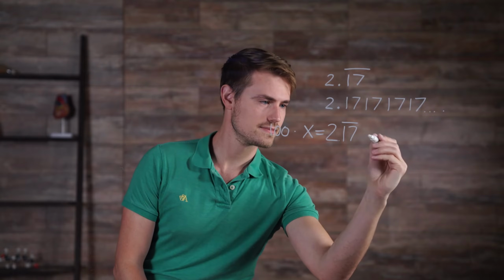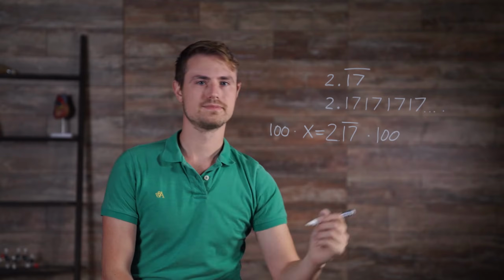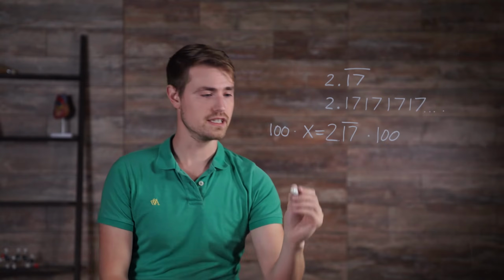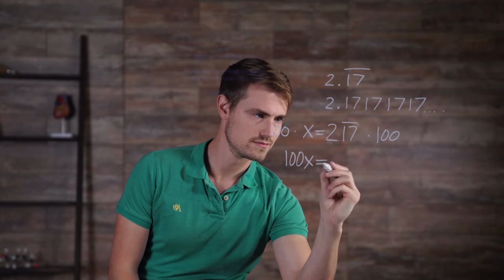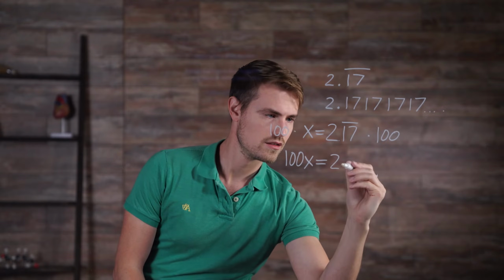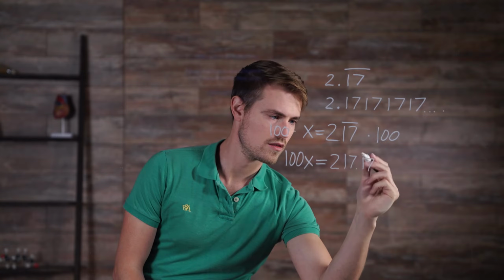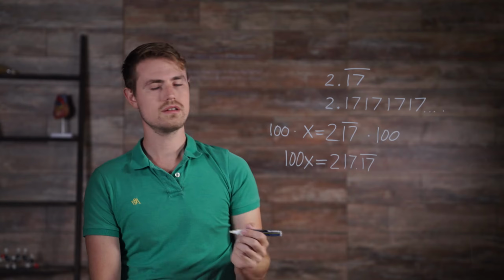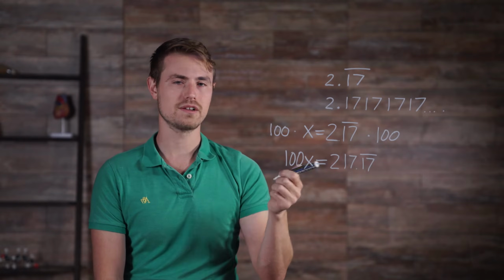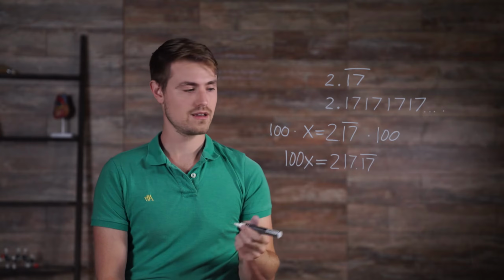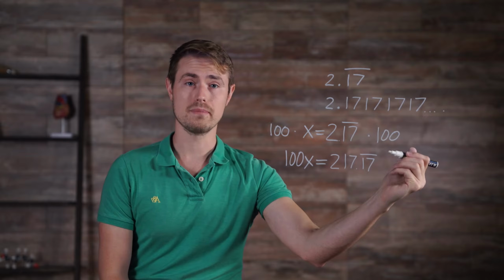100 times x, 2.17 repeating times 100. This results in 100x, which is equal to 217.17 repeating. We moved the decimal over 2 spots because we multiplied by 100.